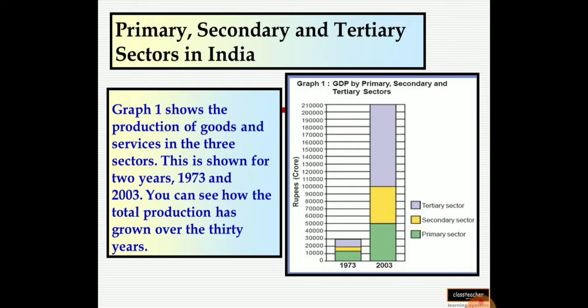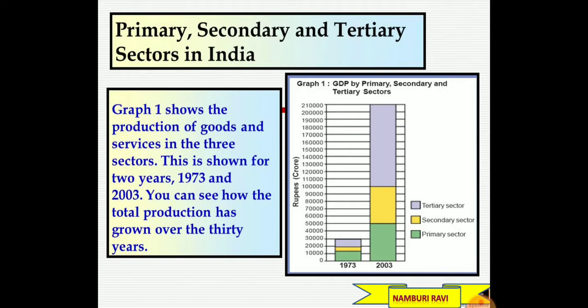Primary, secondary and tertiary sectors in India. Graph 1 shows the production of goods and services in the three sectors. This is shown for two years, 1973 and 2003. You can see how the total production has grown over 30 years.